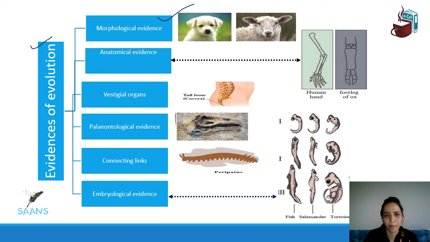Anatomical evidence, remember the human hand, the foreleg of an ox, the whale, and the bat. Their bone structure is very similar. Vestigial organ, I just put this as the vestigial organ because I know at one point of time we evolved from apes. We had a tail which used to help us balance our body, but now it's no more there. So that's something very evident for me. So I have kept this picture for myself.